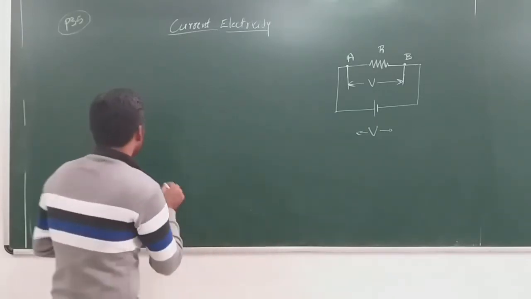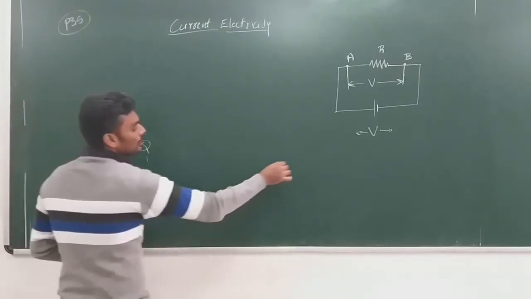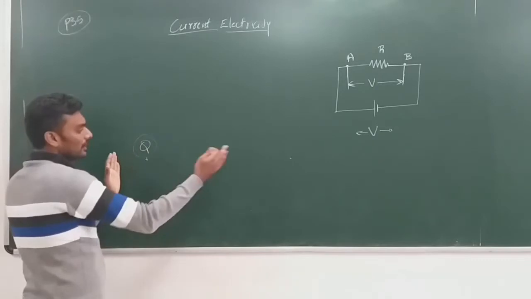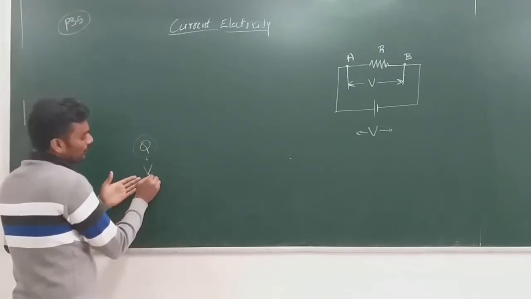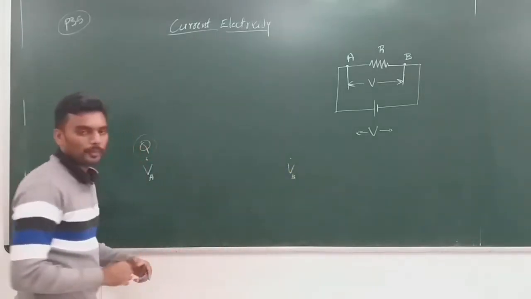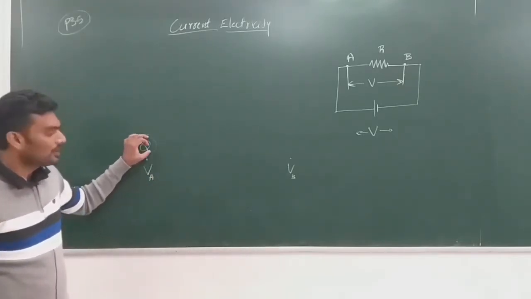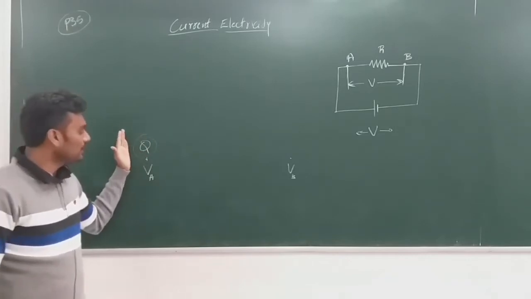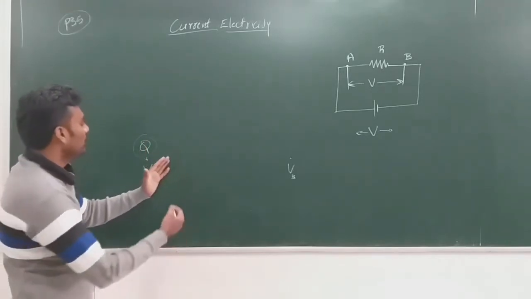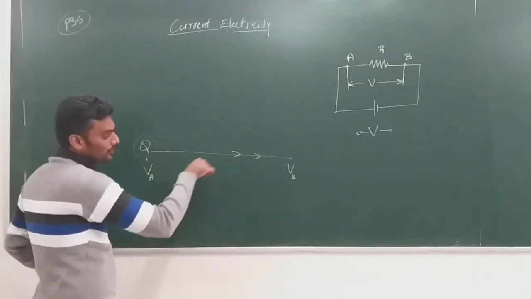But what we know is, when you have a free charge, say a charge of q coulomb, and you leave this charge in a region of potential difference, say you have potential at this point as VA and here you have potential VB, and assume that VA is greater than VB. In this particular situation, what happens? You leave a certain charge here, and the velocity of the charge starts to increase in the direction towards VB.